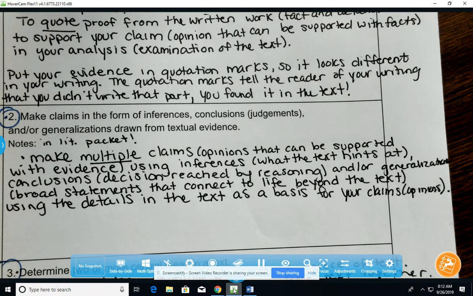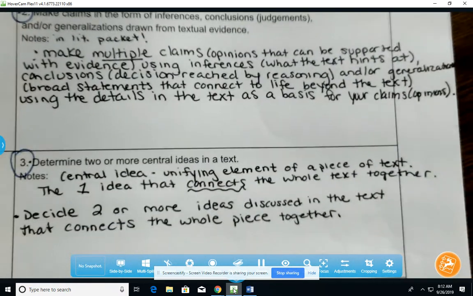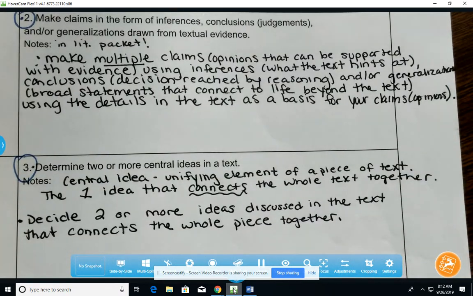using the details in the text as the basis for your claims or your opinions. We're going to also talk a little bit about number 3, which is to determine 2 or more central ideas in the text. Remember, the central idea is that unifying element, the unifying statement that you make as the reader that holds the whole piece of text together. It's an idea that connects the whole text. Usually authors have more than one, so you need to decide on 2 or more ideas that are discussed in the text, and those ideas connect the whole piece together.